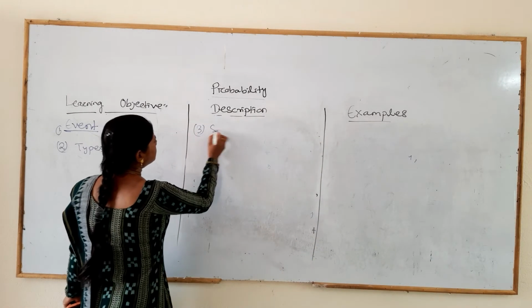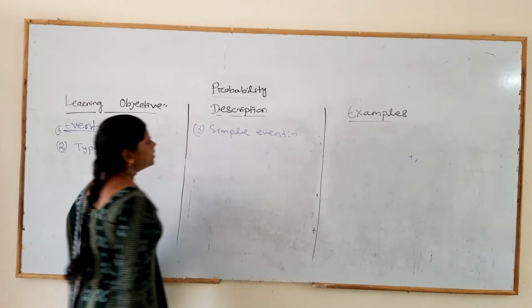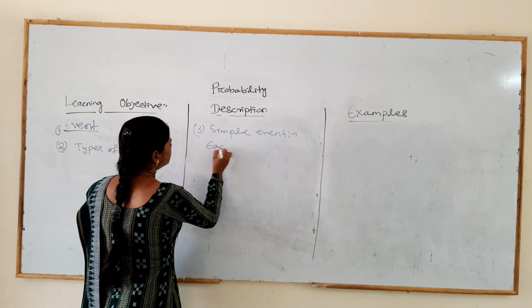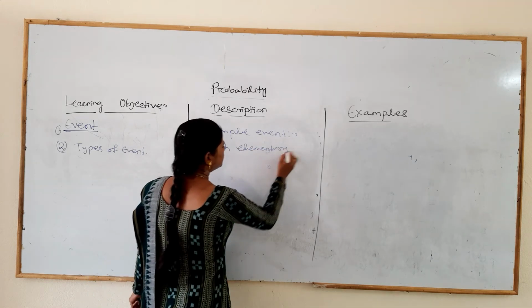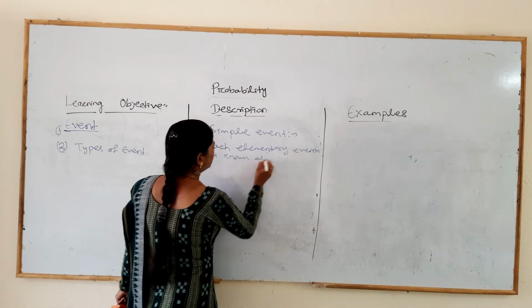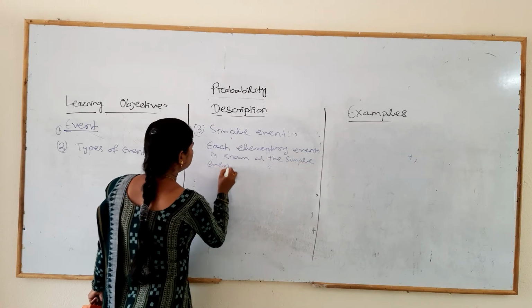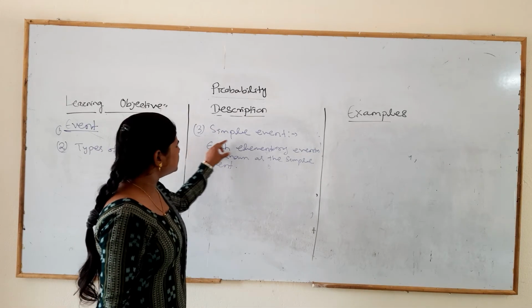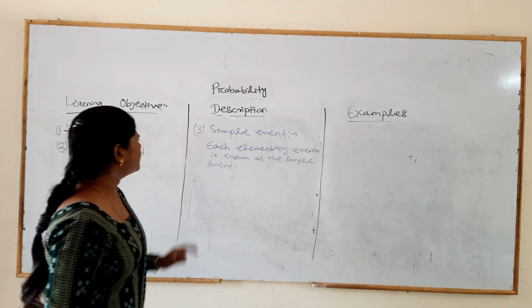Simple event means each elementary event is known as a simple event. That means each element of the random experiment is a simple event.